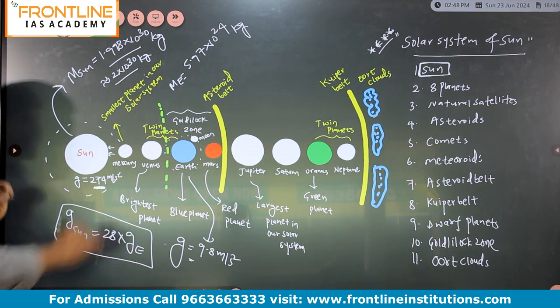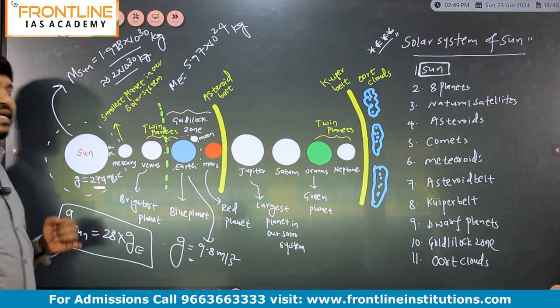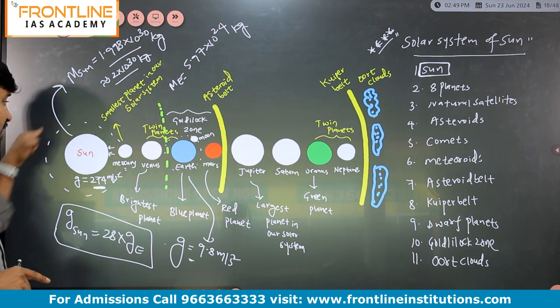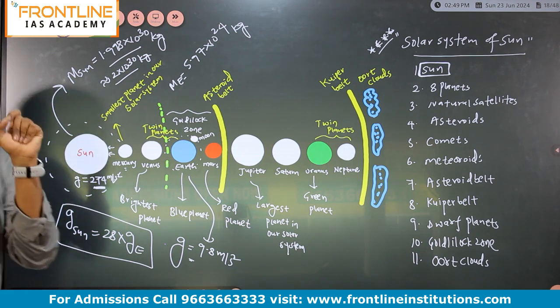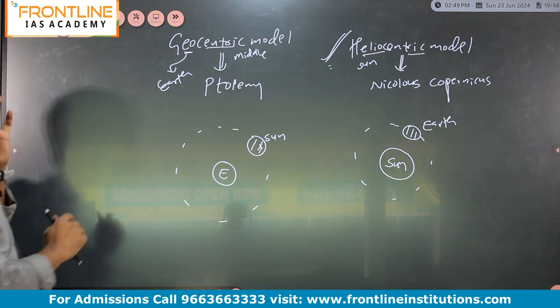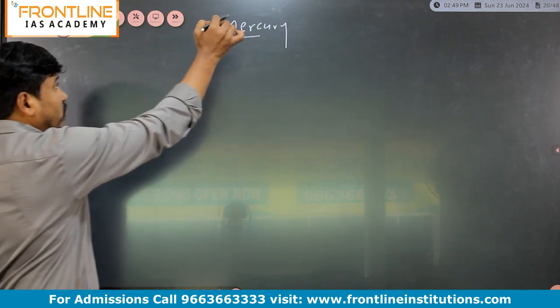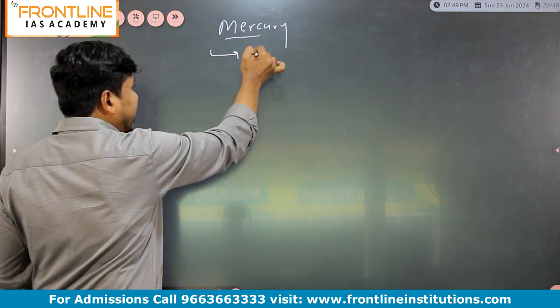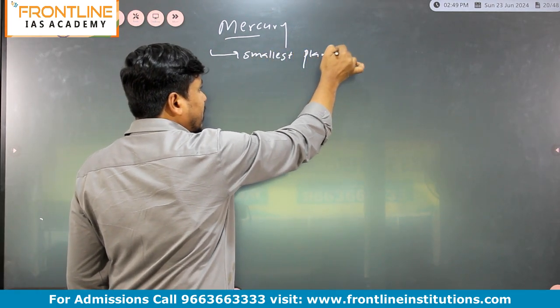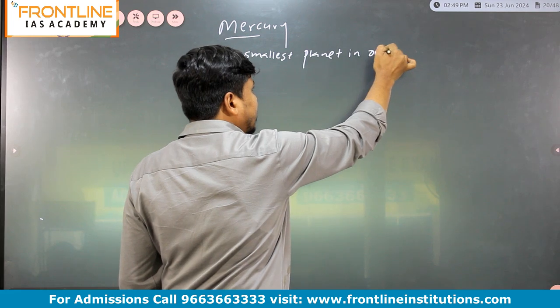Very important point: Mercury is the smallest planet, and it doesn't have any natural satellites because it is under the influence of the huge gravity of the Sun. That is the first point, a very important point. So you can write this point also: Mercury is the smallest planet in our solar system.